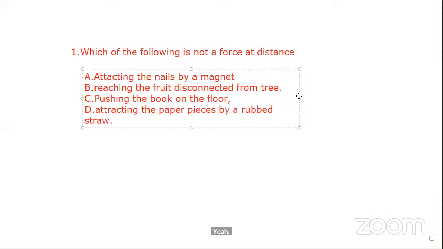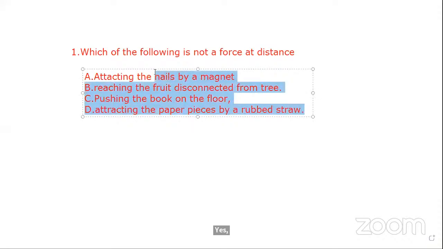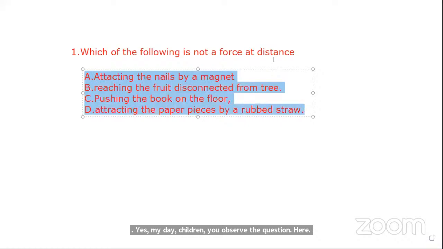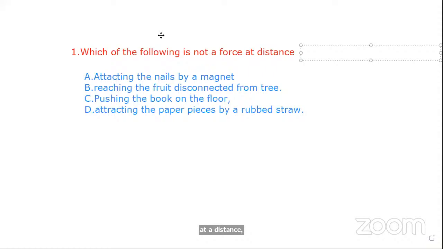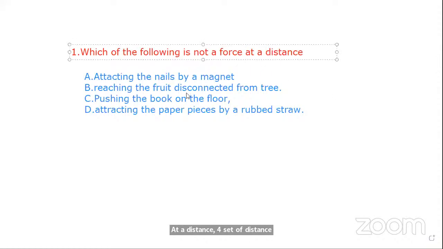Yes, my dear children, you observe the question here. One question is given here. You can answer that question. Which of the following is not a force at a distance? Force at a distance. Yes, you answer. Come on, in the chat. D. Okay, very good.